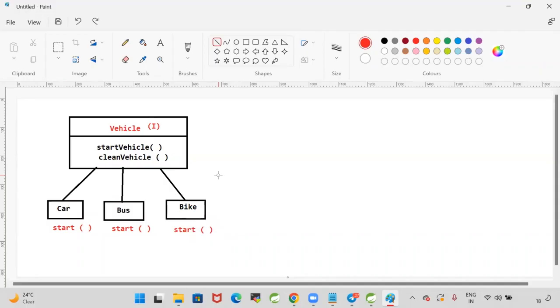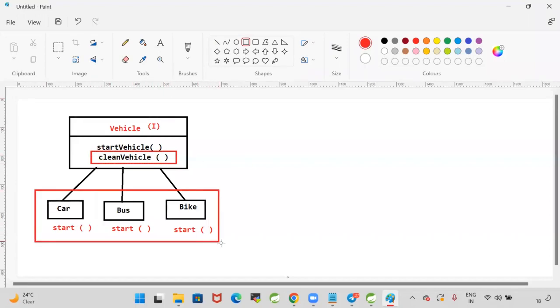But today the clean vehicle method is added in the interface. As the new method is added, I need to override that method in all the 3 classes also. But for my bike, clean vehicle functionality is not required. Even though it is not required, I have to implement it, because a class should implement all the abstract methods of the interface.